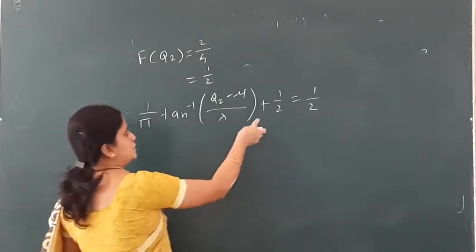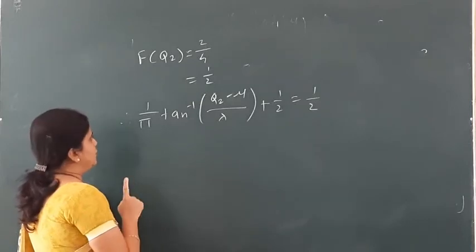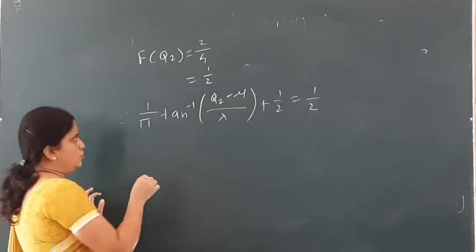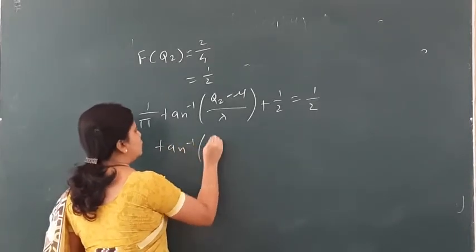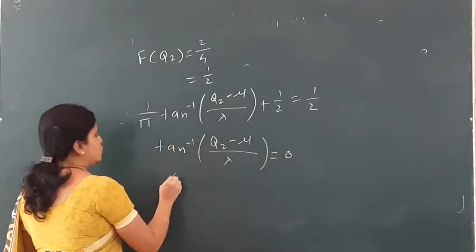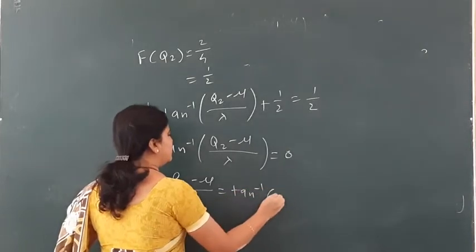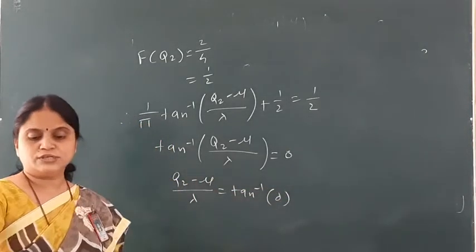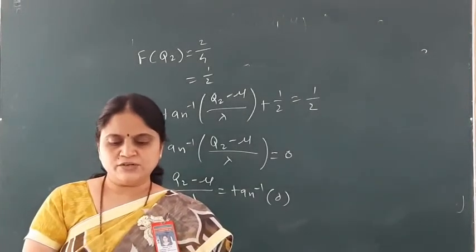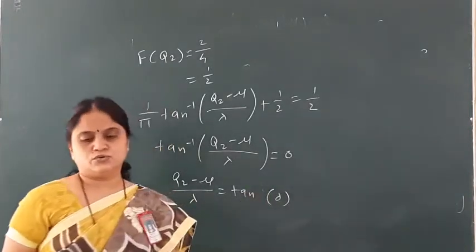Since it is plus half on the left and half on the right, it gets cancelled, so 0. If I transfer pi, pi into 0 is 0. So tan inverse of (q2 minus mu upon lambda) is equal to 0, so q2 minus mu upon lambda is equal to tan of 0. Can anybody tell me the value of tan 0?